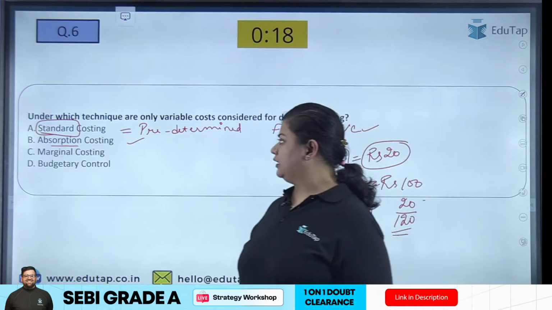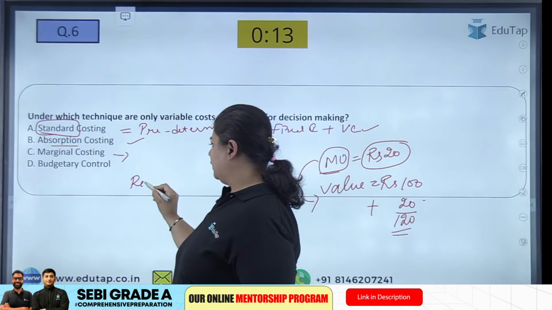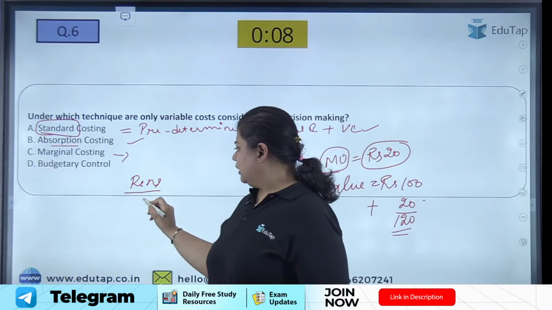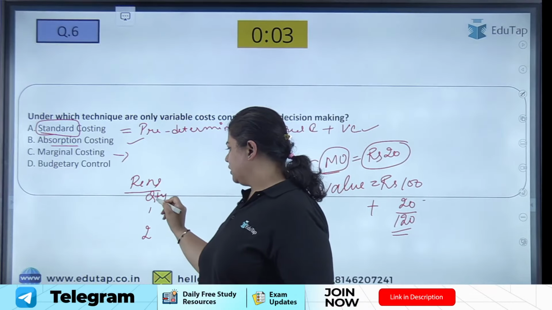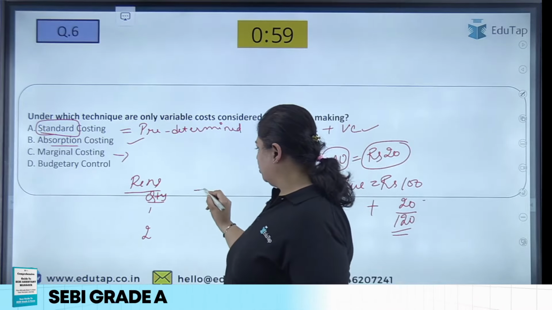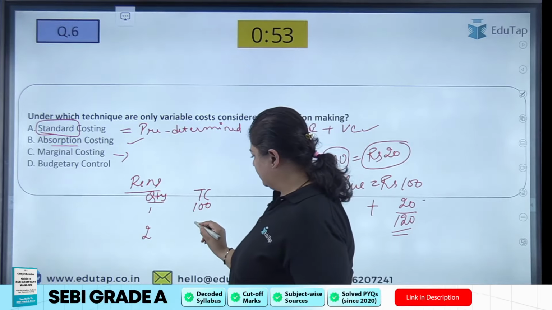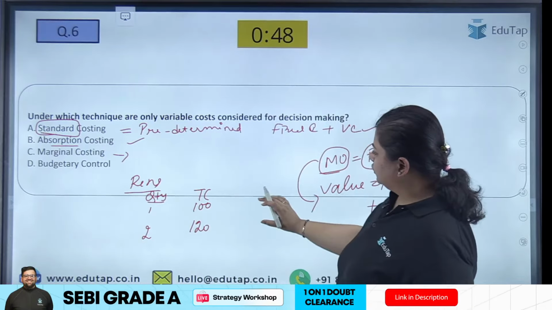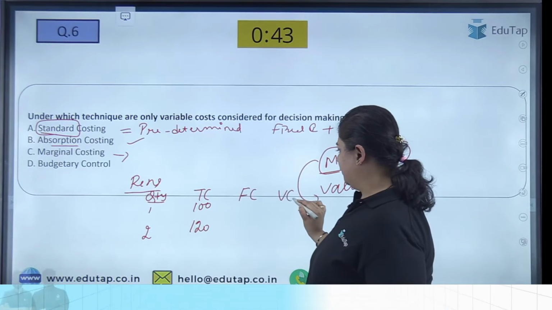Now, what do you understand by this? Let me take the example of pens. I have a manufacturing company where I manufacture pens. The quantity changes from 1 to 2. First there was 1 unit of pen, now I am producing 2 units of pen. The total cost is 100 rupees here, and here it is 120. Now this total cost comprises of 2 costs, my fixed cost and my variable cost.